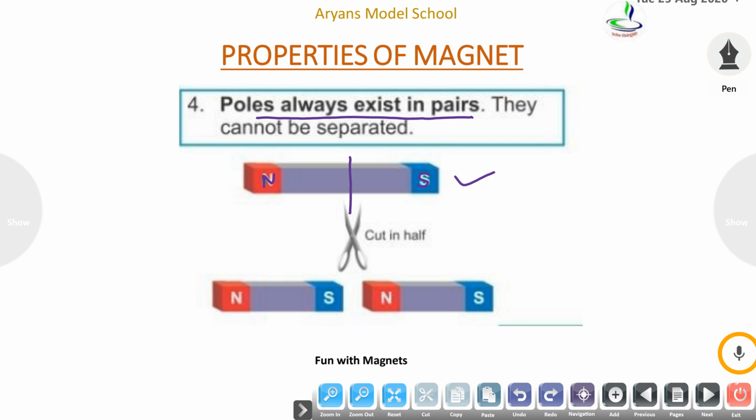What will happen? Now there are two pieces of magnet. So it demonstrates that a magnet always has poles in pairs. We can't separate these poles.